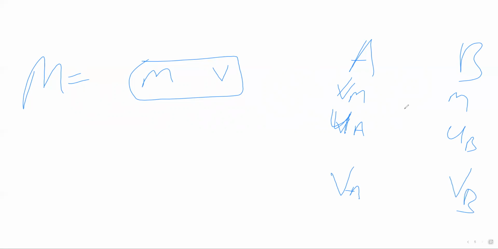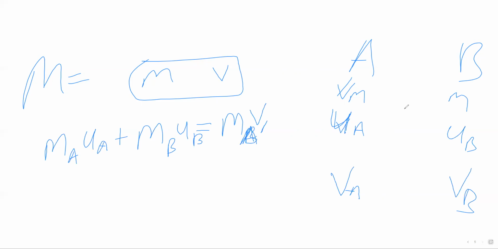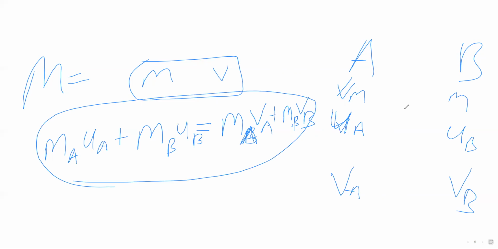Then you can use the formula that we have just talked about, which is the mass of the first object times the initial velocity of the first object, plus the mass of the second object times the initial velocity of the second object. This should be equal to the mass of the first object times the final velocity of the first object, plus the mass of the second object times the final velocity of the second object. You equate this equation and solve for what they're asking you.